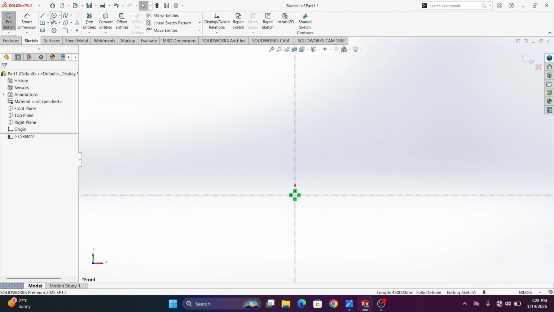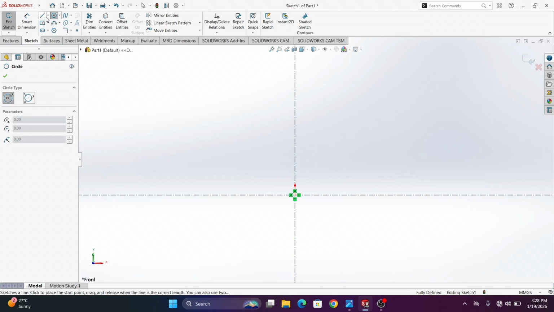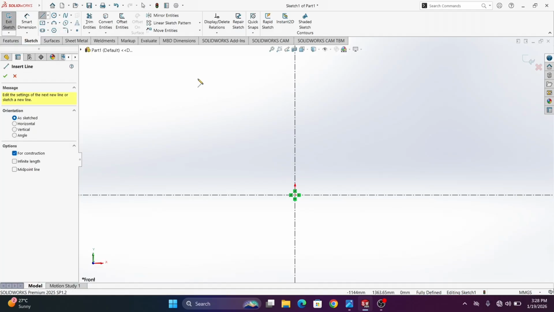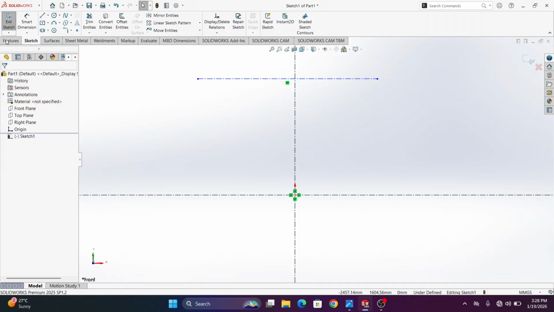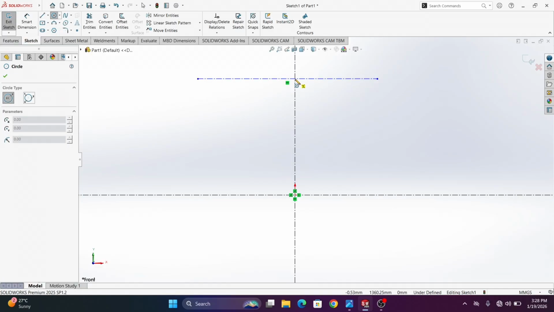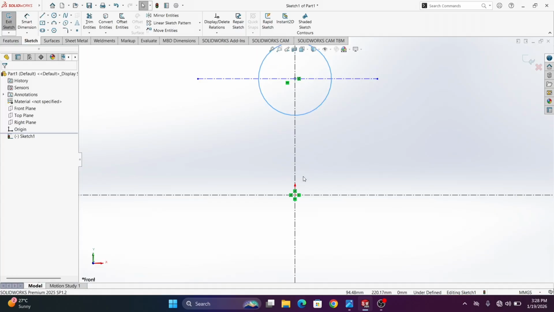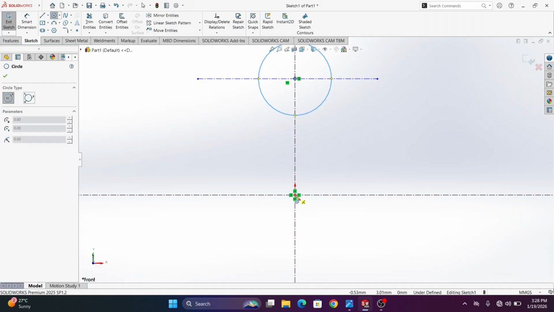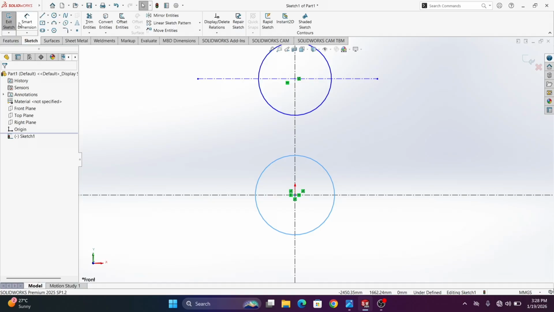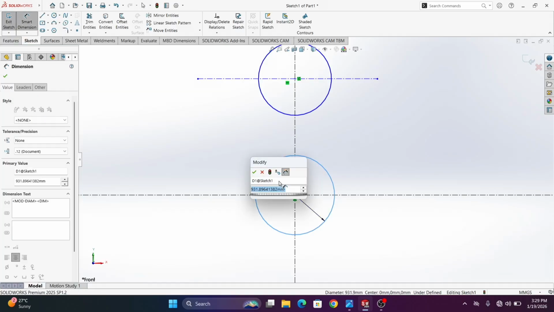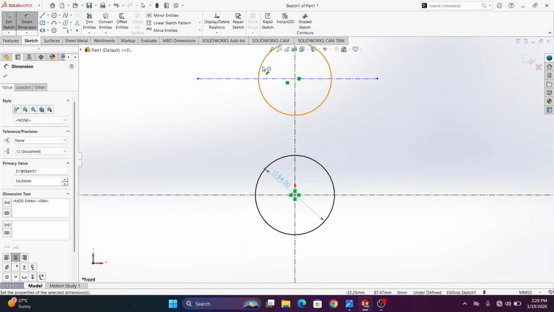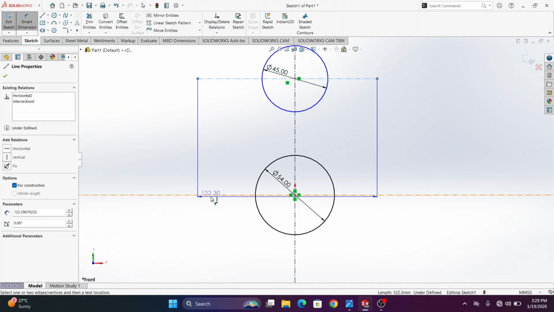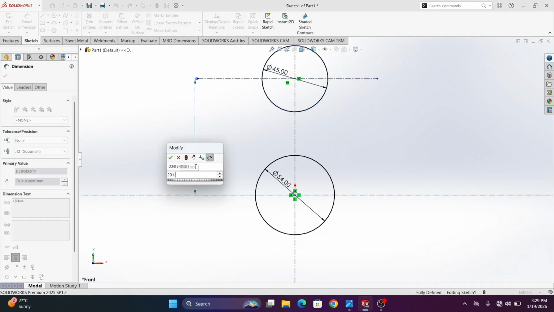Escape. Here draw one center line. Escape it. Draw one circle, and again here one circle. Smart dimension: 54 diameter, 45 diameter. Here to here the dimension is 201.2. Okay.